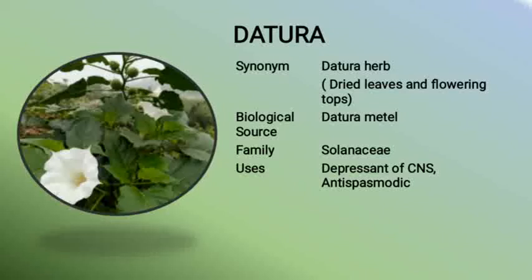Moving to the next image. So yes students, you are very familiar with this one. What is this? This is the plant of Datura, right? The synonym for Datura is Datura herb, and it consists of dried leaves and flowering tops of Datura metel, belonging to the family Solanaceae, and it is used as a depressant of CNS and as an antispasmodic.